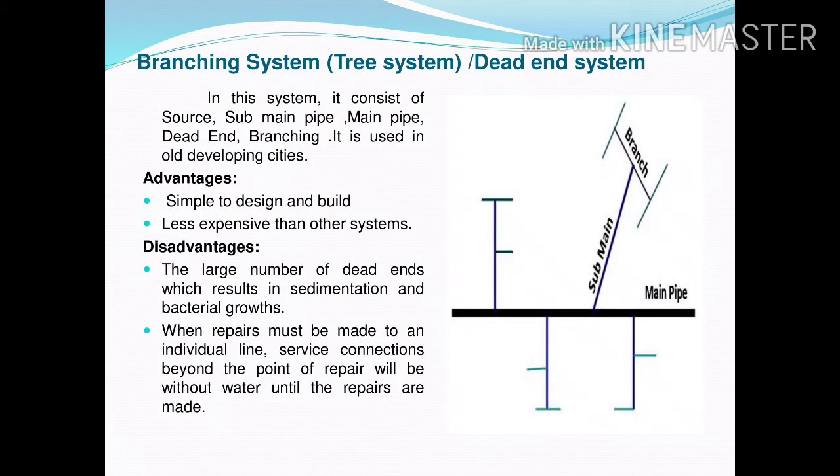The first method of distribution system is branch system, artery system or dead end system. The system consists of a source, submain pipe, main pipe, dead end, branching pipe, etc. It is used in old developing systems. The figure clearly shows the darkened line indicating the main pipe. The inclined lines indicate submain and branch pipe. Branch pipe consists of the dead ends.